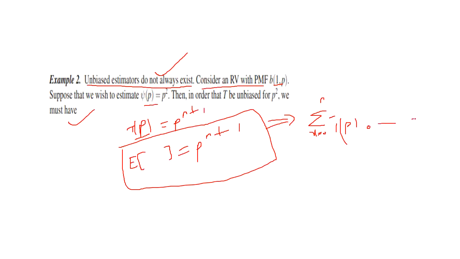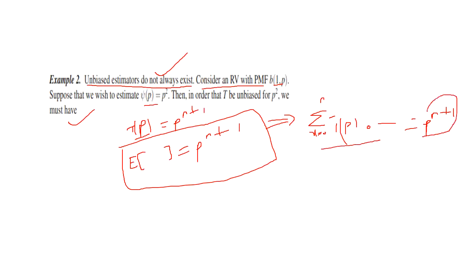Then this result should equal P^(n+1). When you observe this equation, it is not equal to P^(n+1).